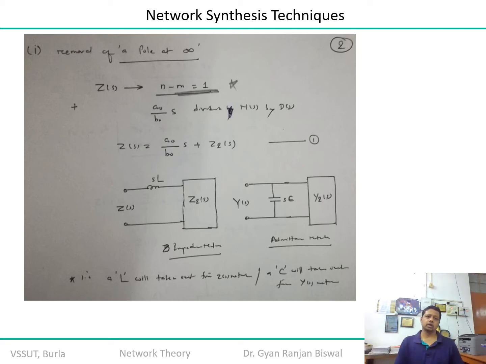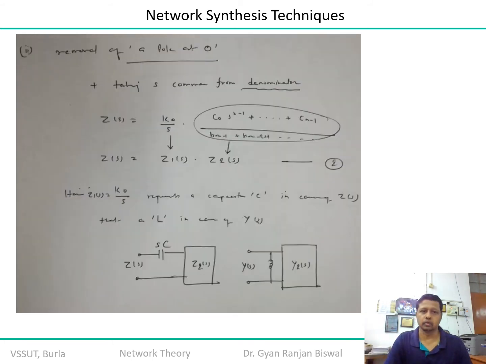So that's how you can find a simpler solution whenever you want to execute a process, and the purpose of execution is the removal of a pole at infinity. You want to remove that particular pole in such a way that the characteristic of the impedance function is inherited, but the system can be brought to a stable zone, right? Let us see the next analogy, that is the removal of a pole at origin.